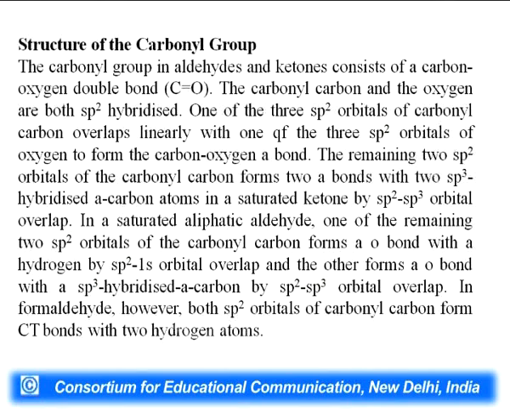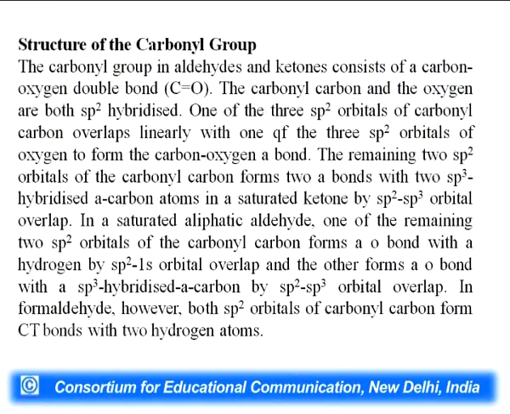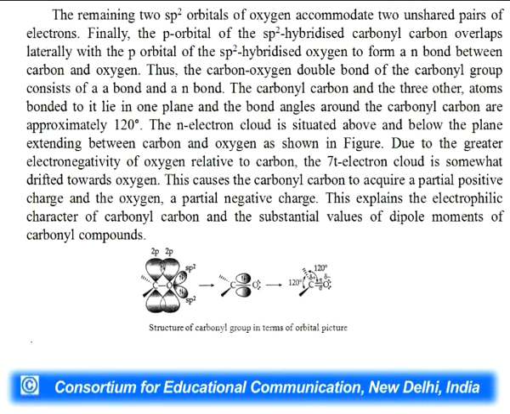In a saturated aliphatic aldehyde, one of the remaining 2 sp2 orbitals of the carbonyl carbon forms a sigma bond with a hydrogen atom by overlap of the sp2 orbital of carbon and the 1s orbital of hydrogen, and the other forms a sigma bond with an sp3 hybridized carbon by sp3 orbital overlapping. In formaldehyde, however, both sp2 orbitals of carbonyl carbon form sigma bonds with 2 hydrogen atoms. The remaining 2 sp2 orbitals of oxygen accommodate 2 unshared pairs of electrons.